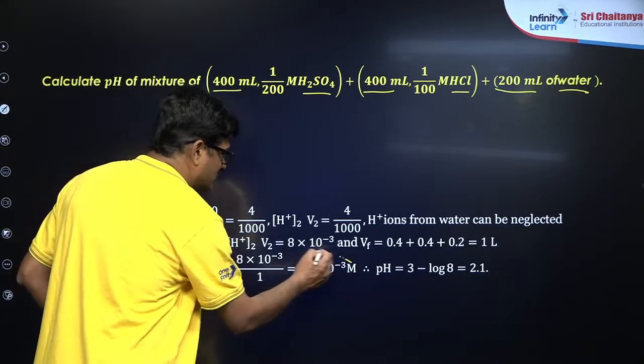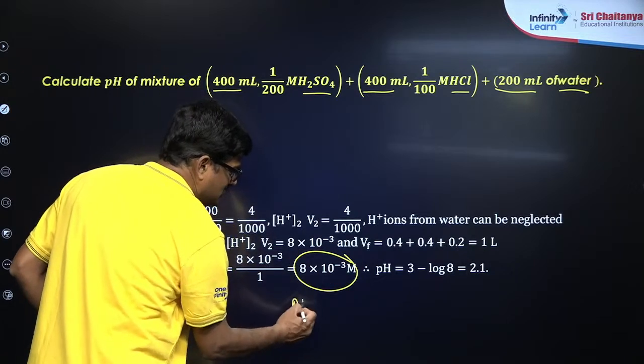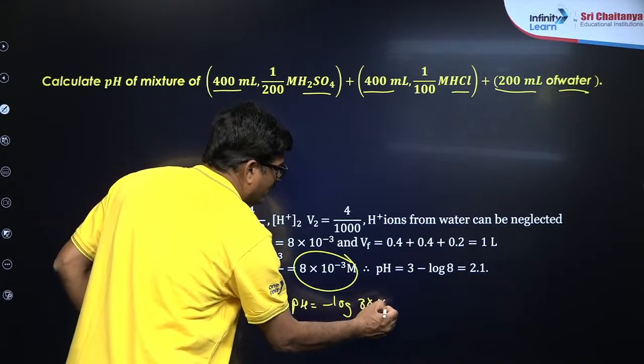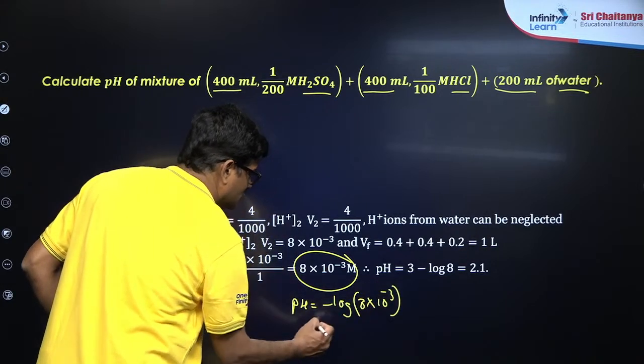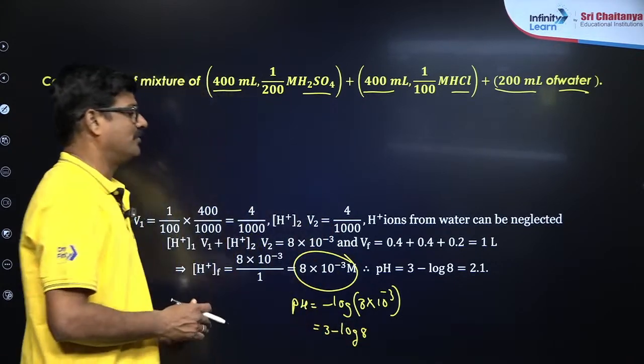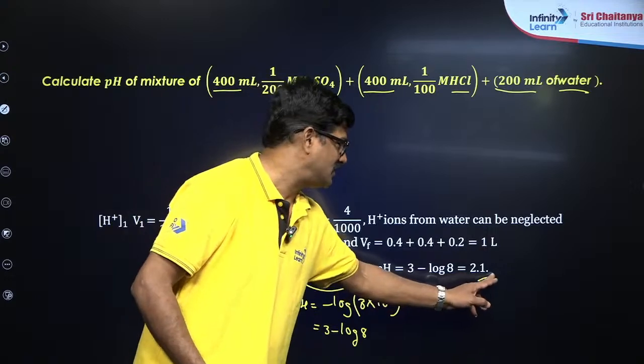So H plus concentration is this much. So pH is equal to negative log of 8 into 10 power minus 3. So 3 minus log 8. So it is going to be 2.1 is the answer.